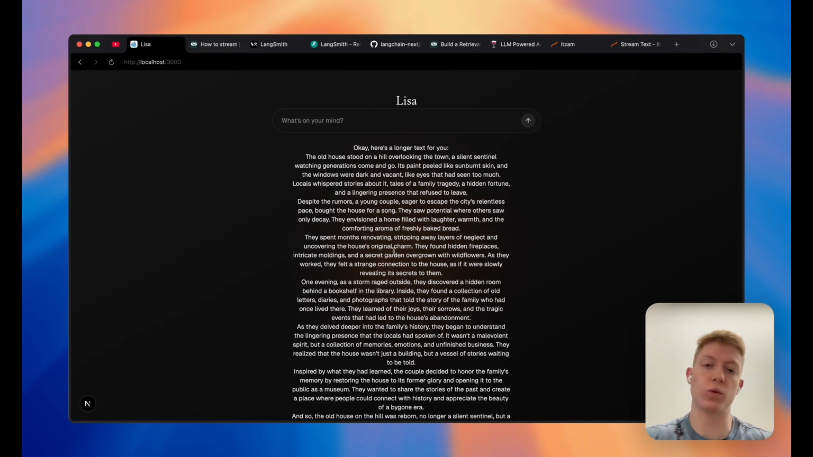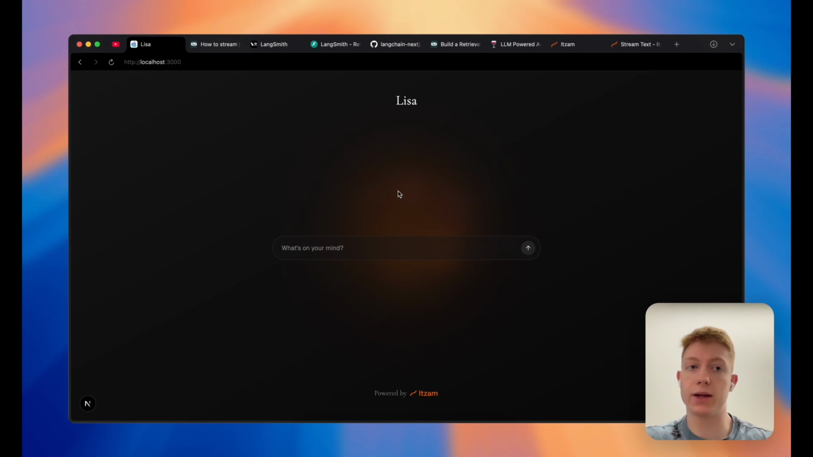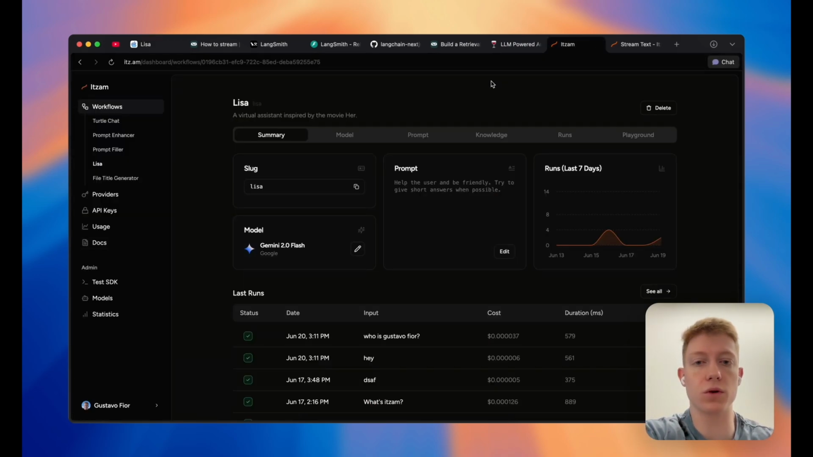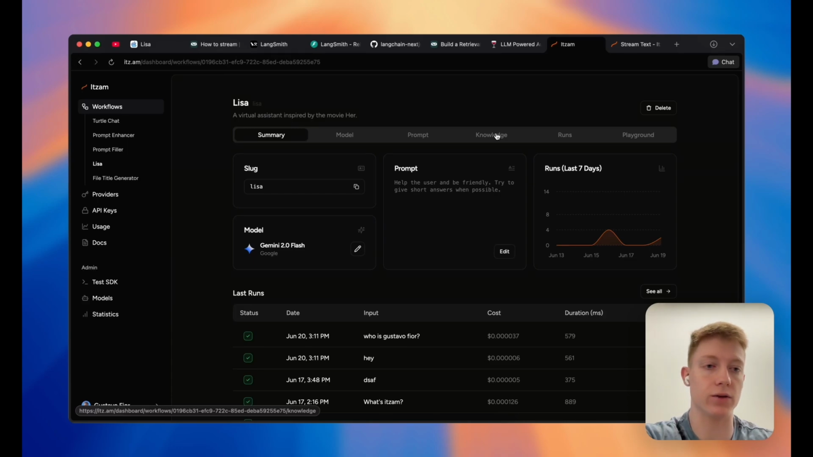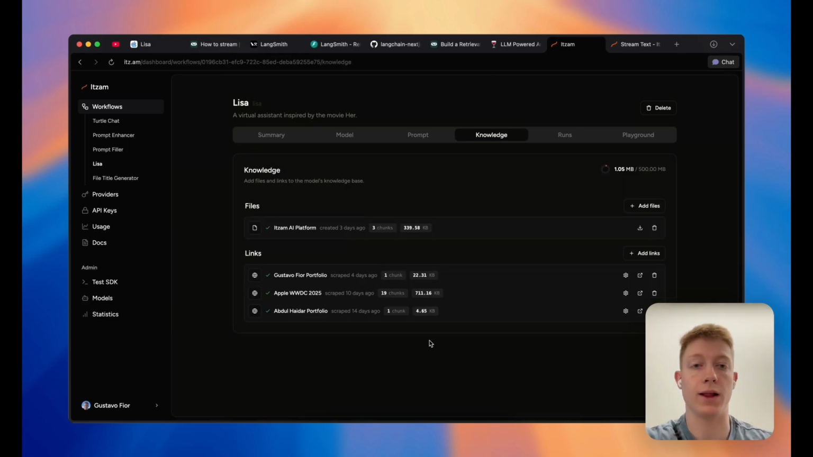Now you might ask, well, what about the RAG? Well, the RAG in Itzam is very simple. You can just hop over to your workflow in the dashboard, and in the knowledge tab, that's how we call RAG here, you can add links and files so that you can feed them to the LLM model. You don't have to worry about chunking, about splitting your content into many chunks and then embedding it using an embedding model from, I don't know, OpenAI or something. You don't have to worry about that. We do everything for you under the hood.